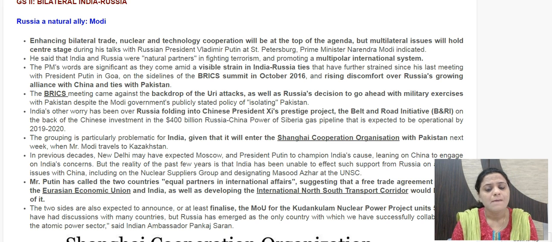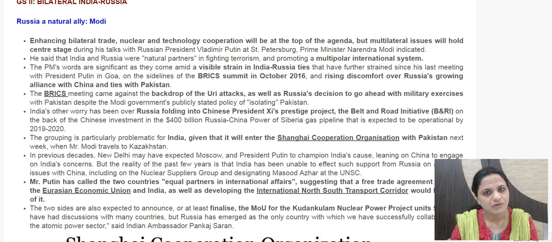That is awaited. Apart from that, the relations between the two nations have presently been strained because of recent incidents, specifically in the context of the Uri terror attacks. At the time of the Uri terror attacks in October 2016, Russia and Pakistan were undertaking joint military exercises. Russia went ahead with these exercises despite India expressing apprehensions and calling for not getting involved with countries which source terrorism. But that went ahead.